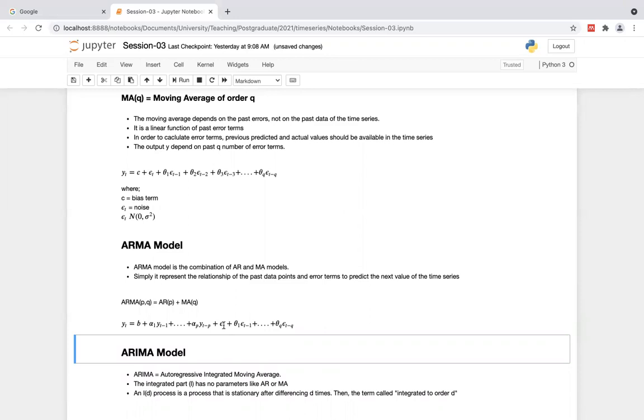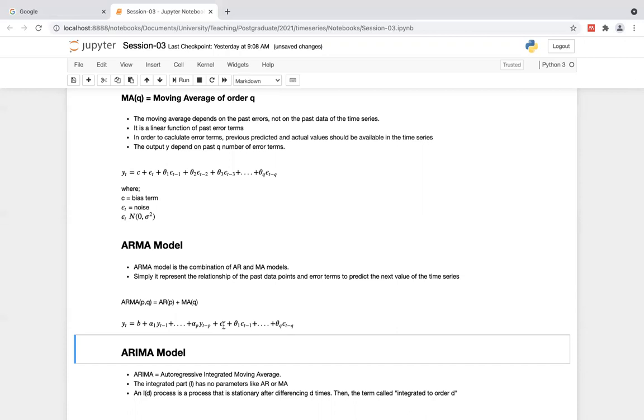Once we combine these together, it's good actually, but we can insert another term called I, the integrated part, in between this AR and MA model. Because when I said AR and MA models are combined together, the way of combining is a matter, right? Whether we are adding it, subtracting it, differentiating it, or multiplying them, or whatever.